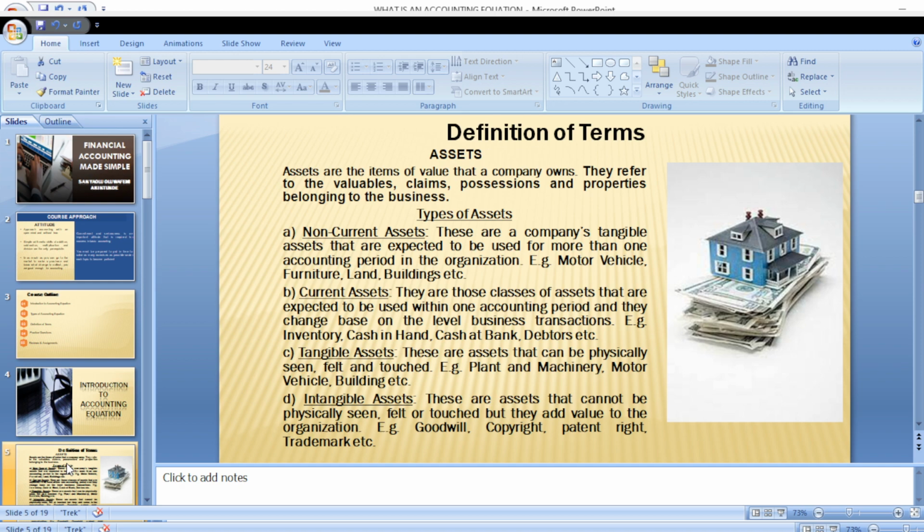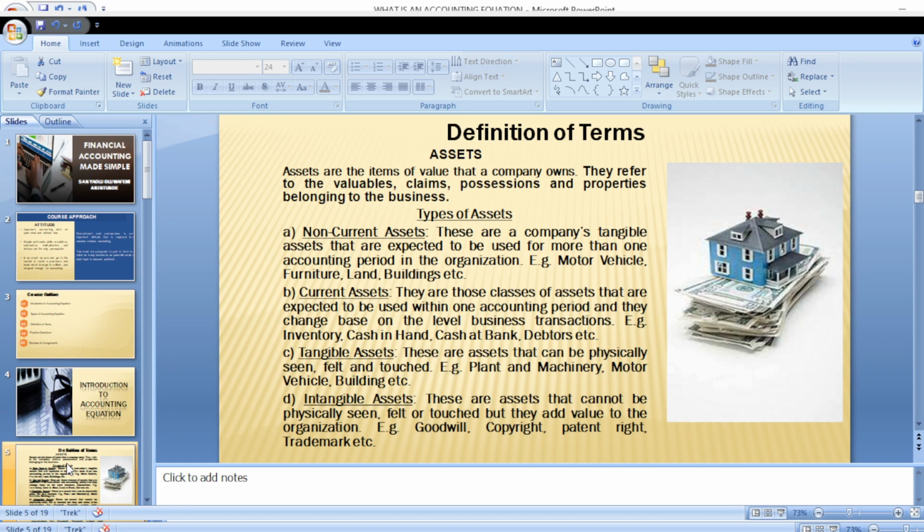They are those raw materials or finished goods that an organization buys for the purpose of resale. Then cash in hand. If an organization receives cash after every transaction is completed, of course the cash will either increase or decrease depending on whether they are paying out or receiving cash. If you are paying out cash, your cash will reduce, and if you are receiving cash, your cash will always increase. The same thing too with our cash in bank.